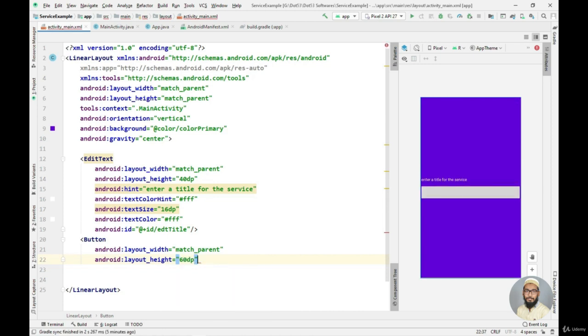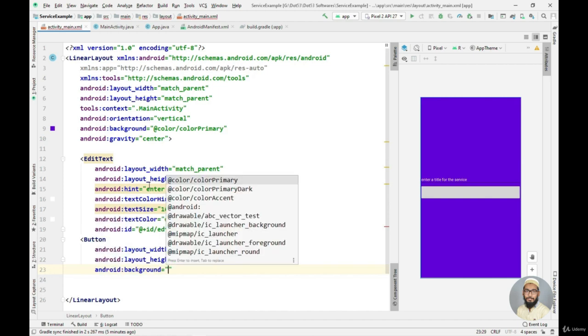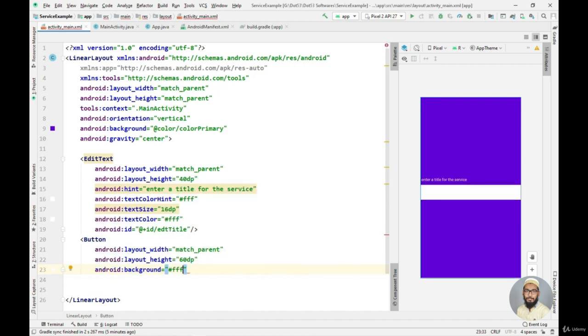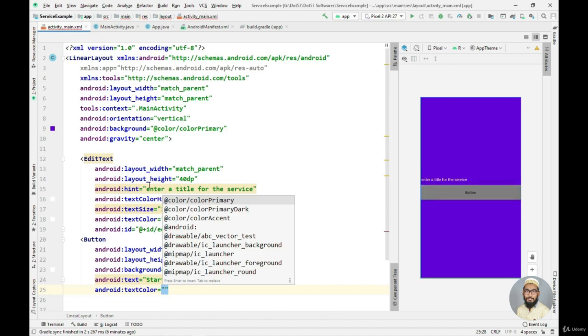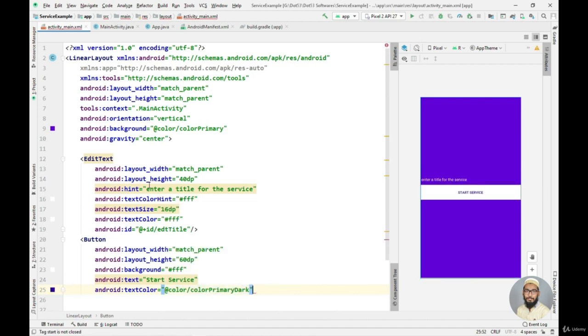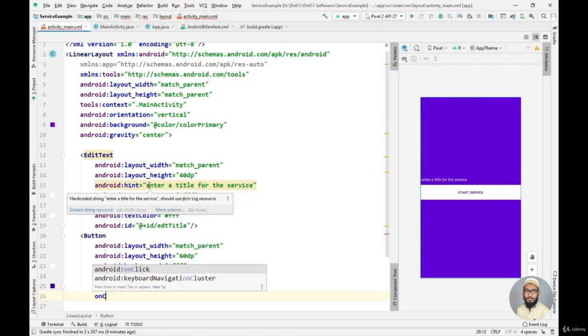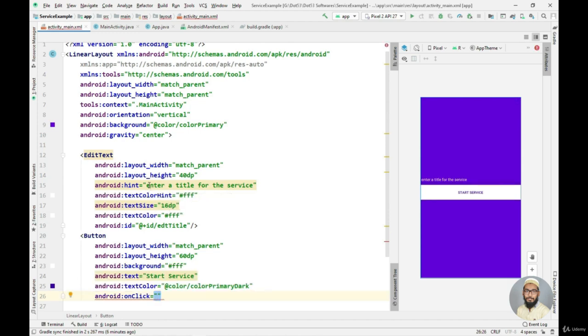Okay, now I want the background to be white and the text will be start service, and I want the color to be color primary dark. Okay, now let's just give this an on click method. We do not need to assign an ID to this button because we are implementing the on click method on it. So I'll say on click, it will call start service method.